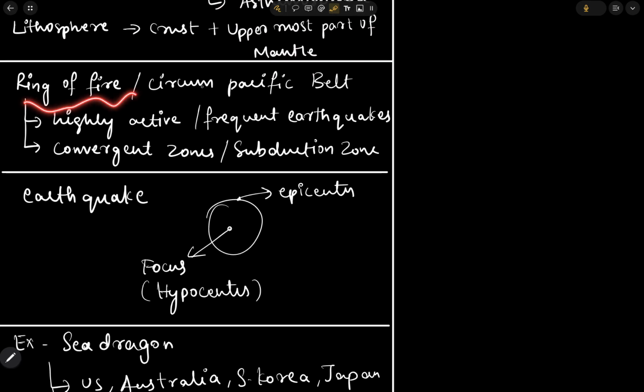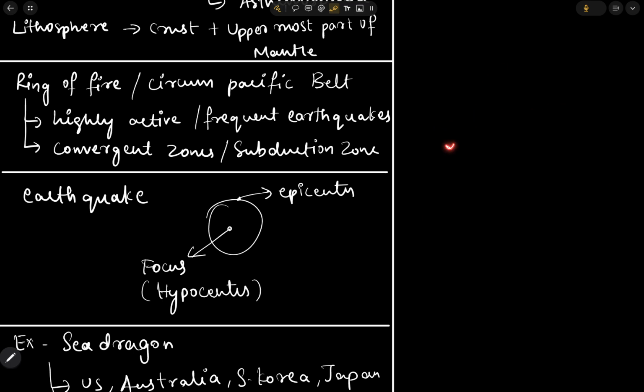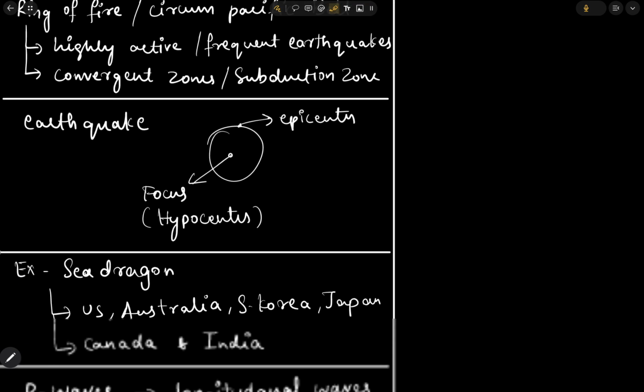Next, we have the ring of fire, and we can also call it the circumpacific belt. Why it is called the ring of fire or circumpacific belt is because there are highly active volcanoes there, and also there is a very frequent occurrence of earthquakes in that place.